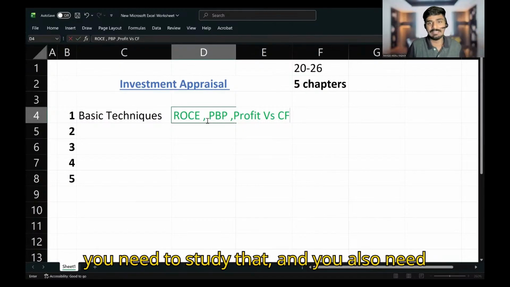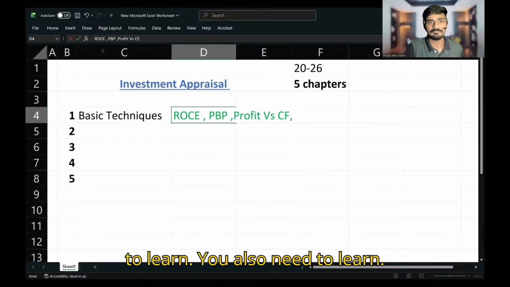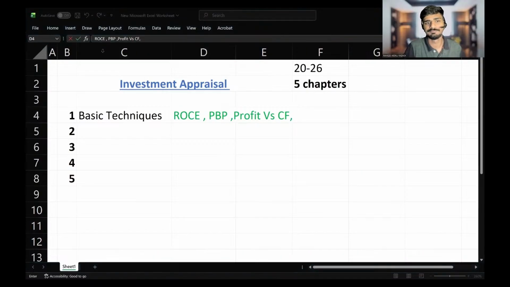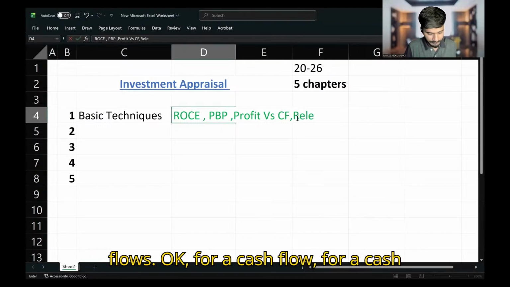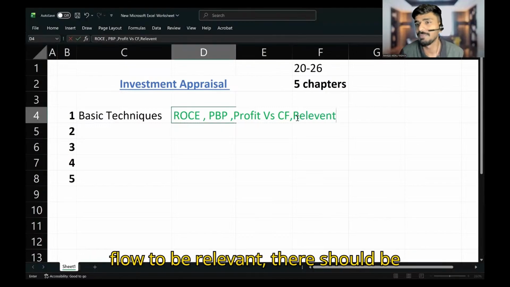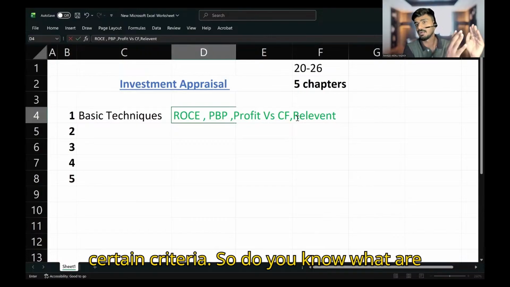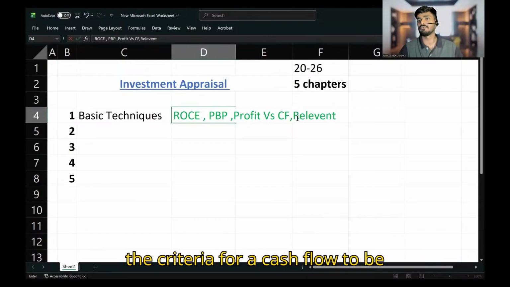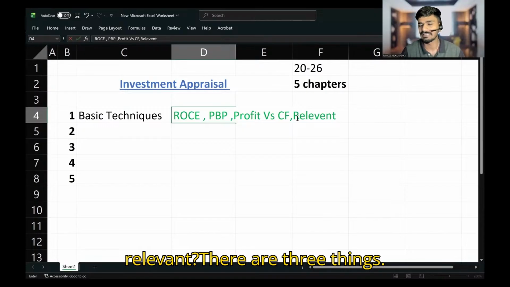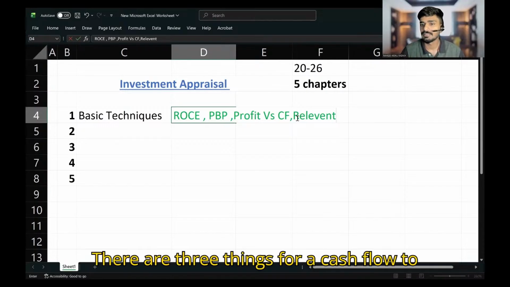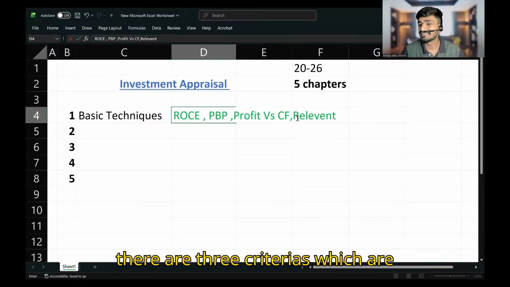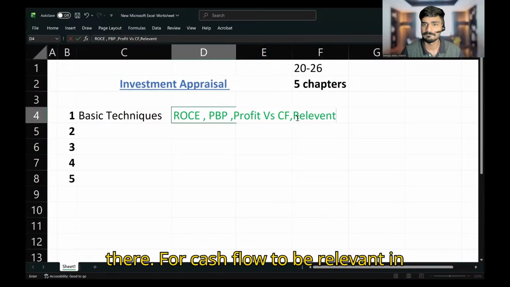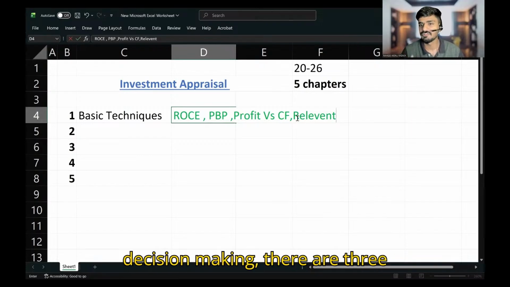So you need to study that, and you also need to learn relevant cash flows. For a cash flow to be relevant, there should be certain criteria. So what do you know? What are the criteria for a cash flow to be relevant? There are three things. For a cash flow to be relevant in terms of decision making, there are three criteria. Which are they?